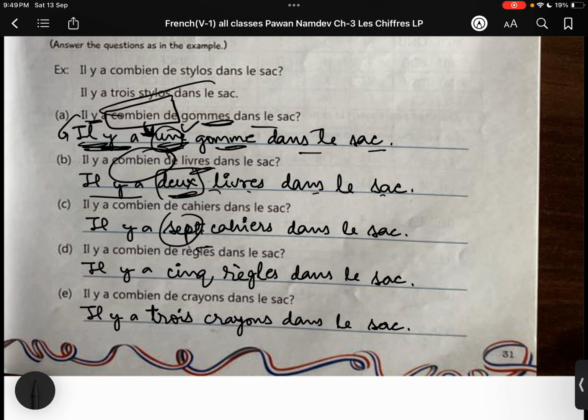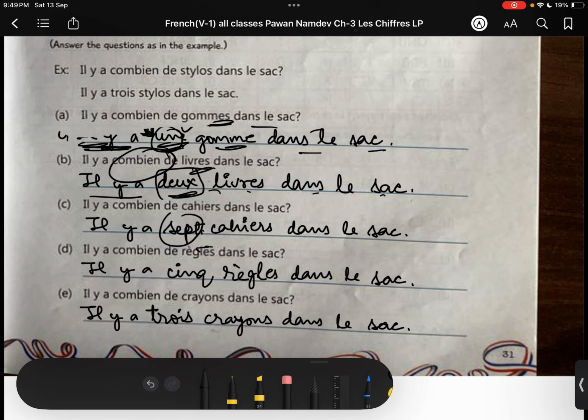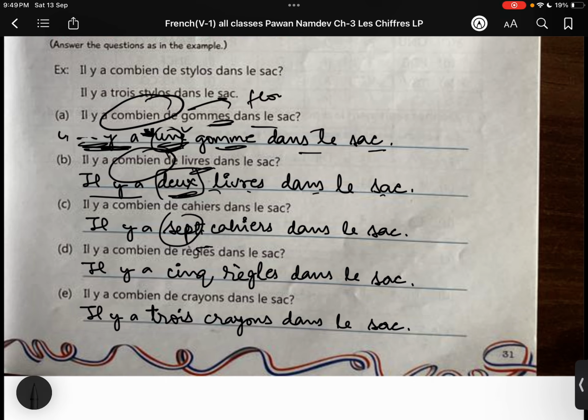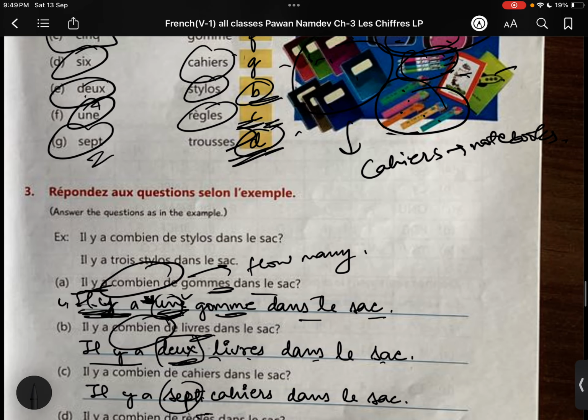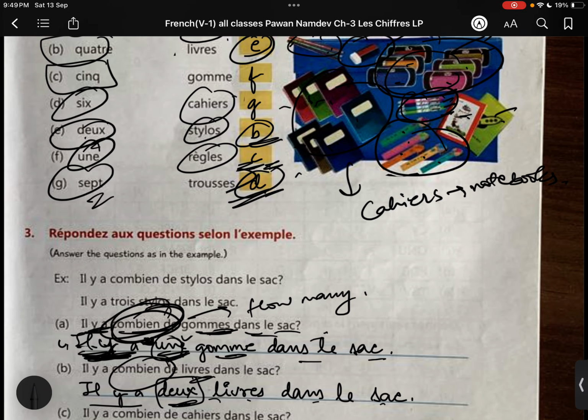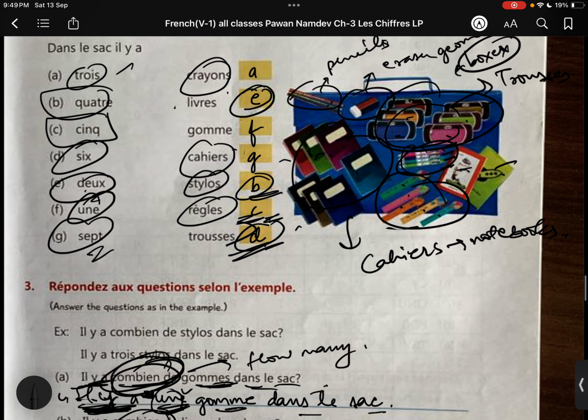One important thing, as I just mentioned, combien means how many. You just need to see the image and find out the answer. Il y a means there are or there is. Combien, how many. Gomme means eraser. Dans le sac. How many erasers? Il y a means there is or there are. Just replace that combien with a suitable number.